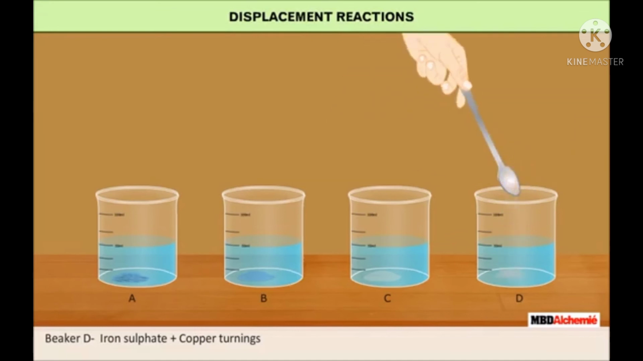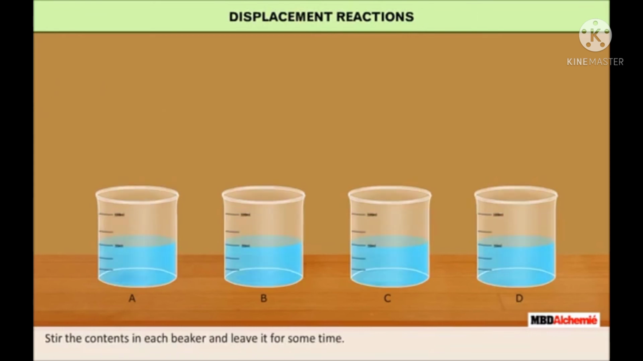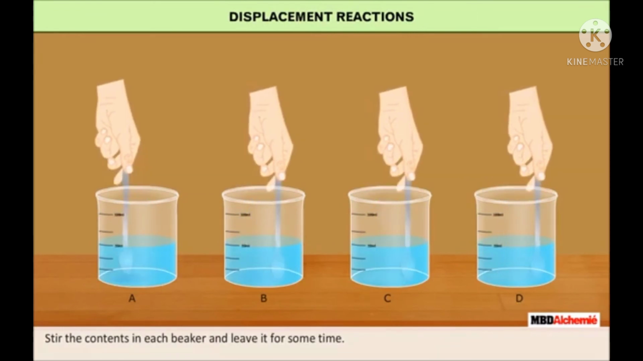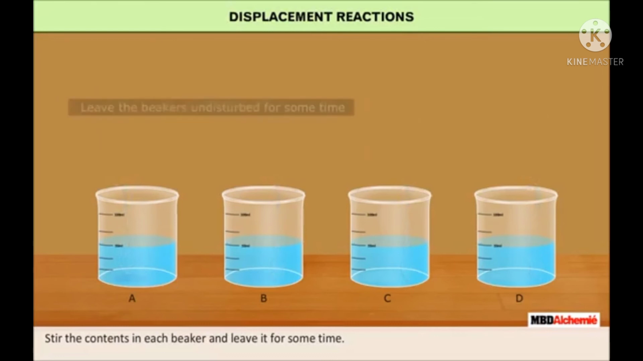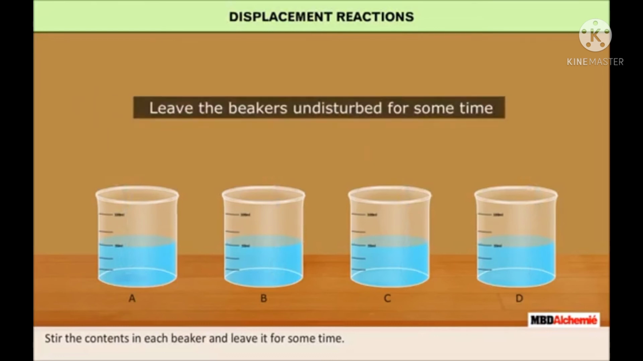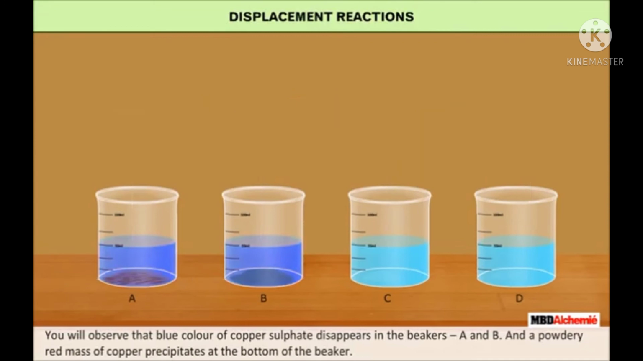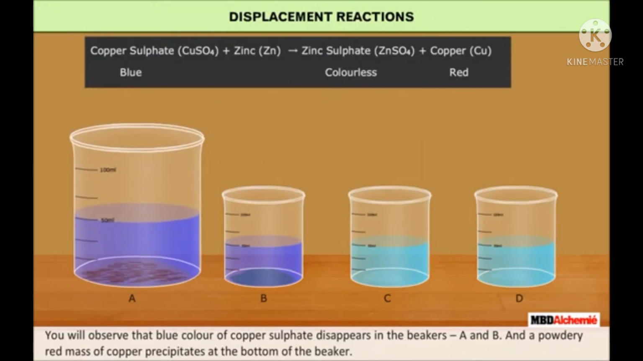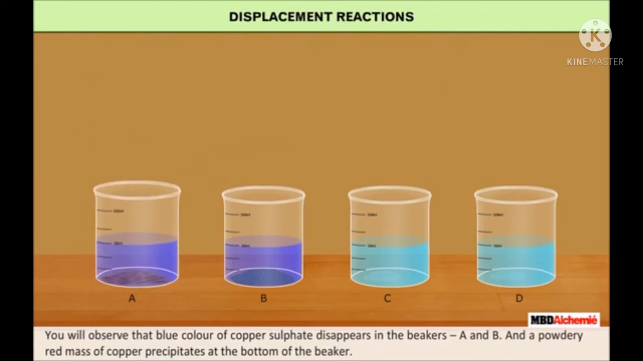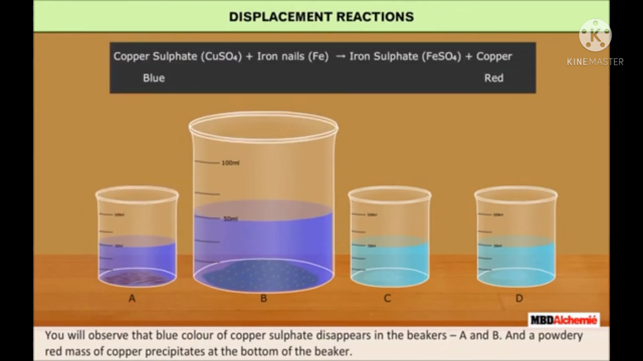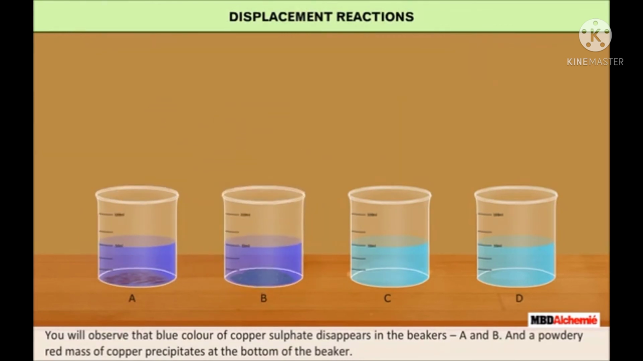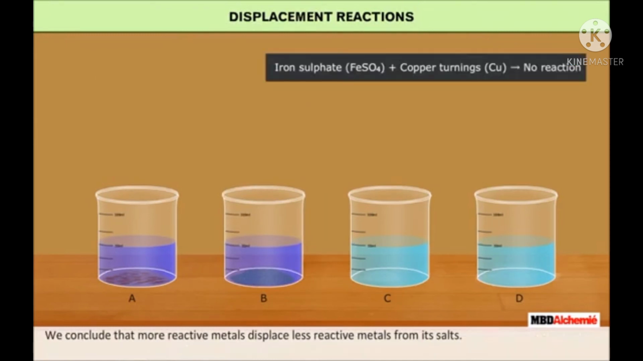You will observe that the blue color of copper sulfate disappears in beakers A and B, and a powdery red mass of copper precipitates at the bottom of the beaker. We conclude that a more reactive metal displaces a less reactive metal from its salt. Zinc and iron are more reactive.